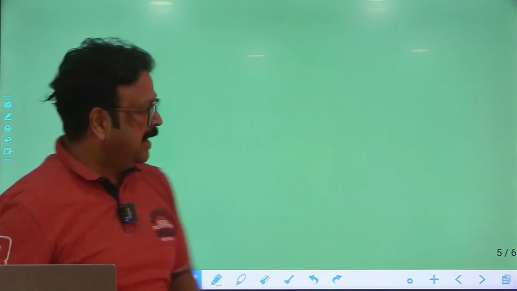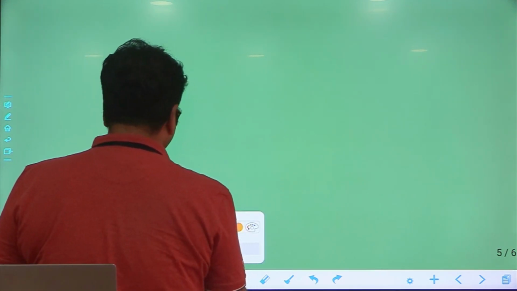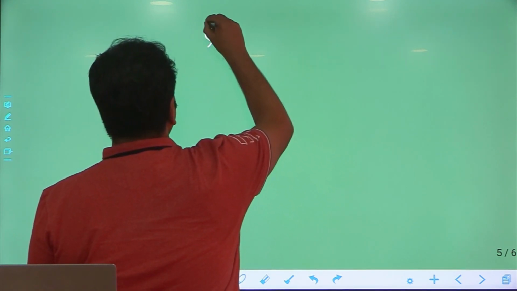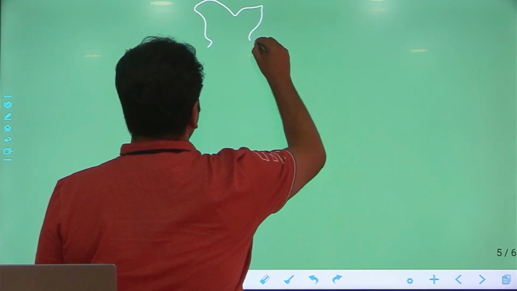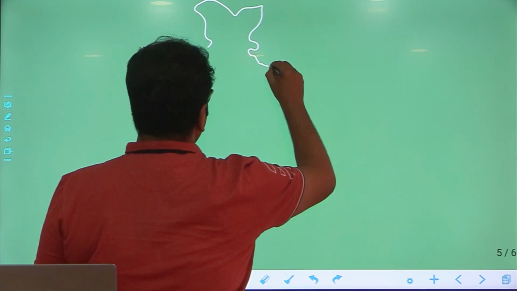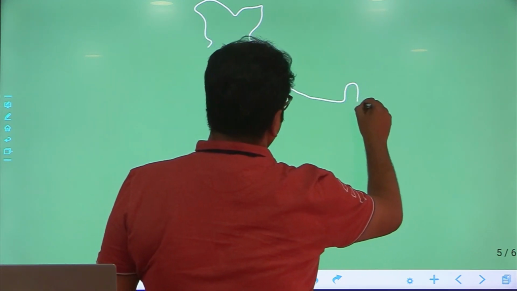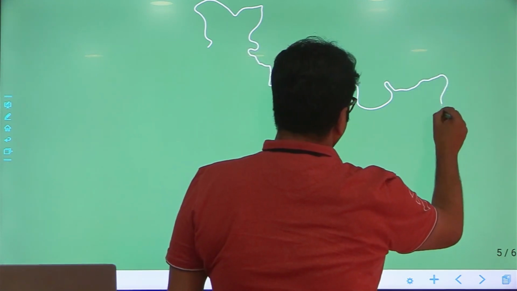Be tuned for that. So in case of India, if you see the map of India, you are going to have some physiographical features. You should know these physiographical features, and they talk about the loftiest of all mountains, in the form of Greater Himalaya. Then there is Middle Himalaya.